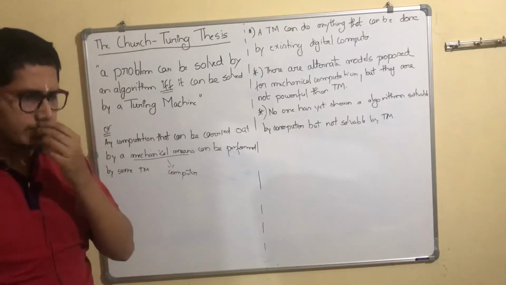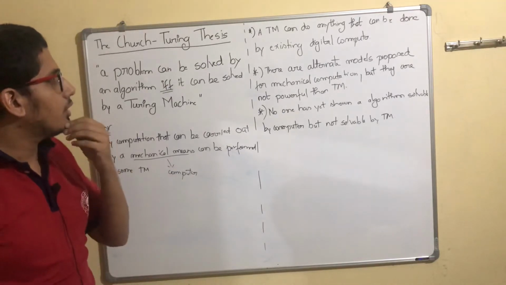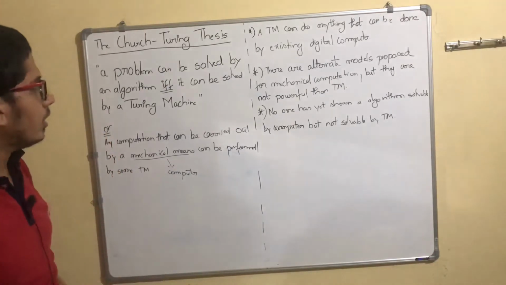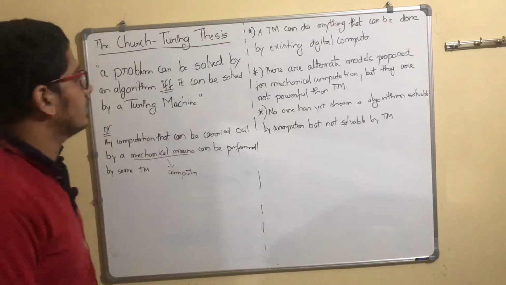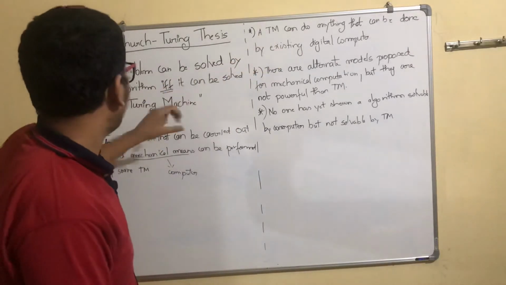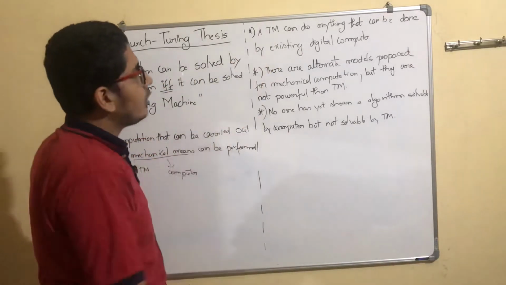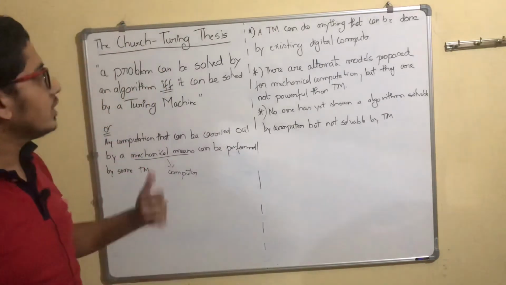There was some advancement in 2013 by a computer scientist known as Kripke. We'll discuss it later, but let's see some main arguments regarding this Turing thesis. TM is a short form I have used for Turing machine. A Turing machine can do anything that can be done by an existing digital computer. So this is one argument.